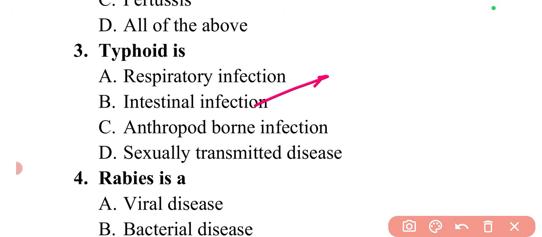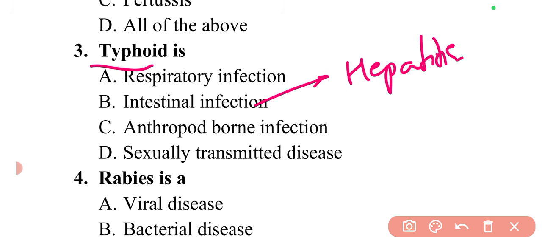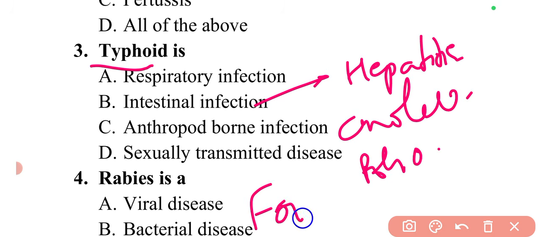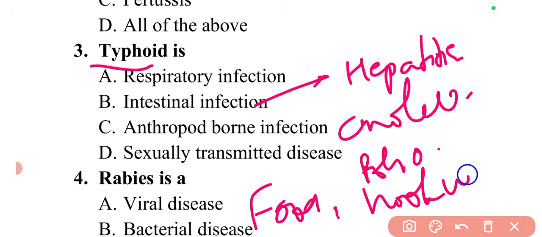Then in intestinal infection, typhoid is there. Apart from typhoid, hepatitis, cholera, poliomyelitis, food poisoning, and hookworm infection are also intestinal infections.